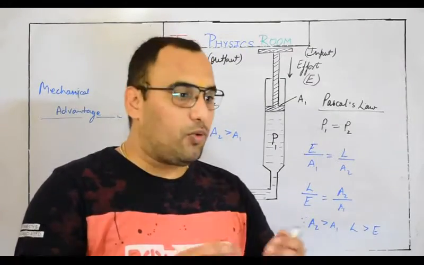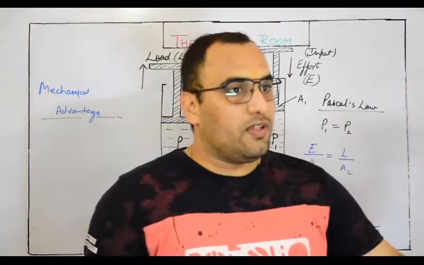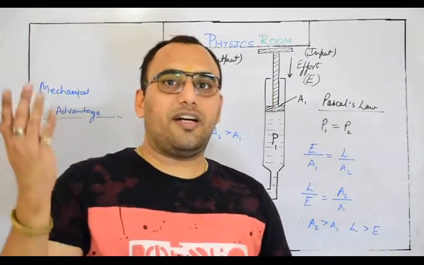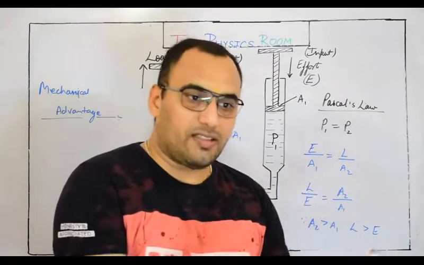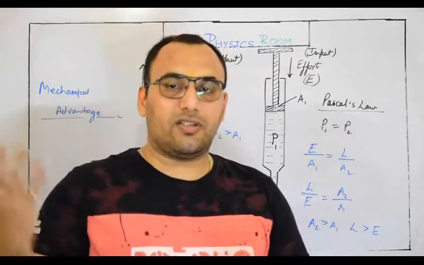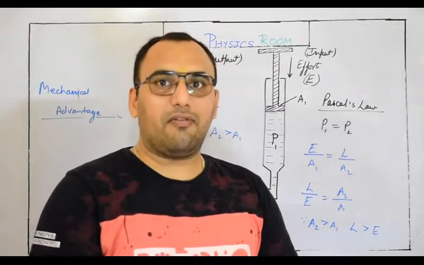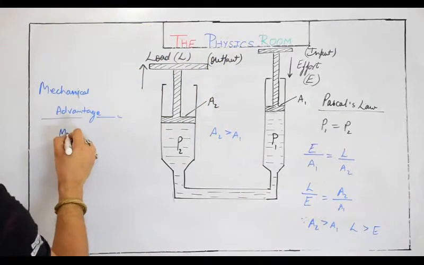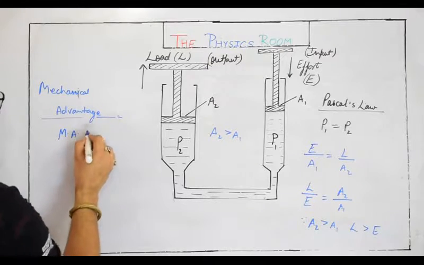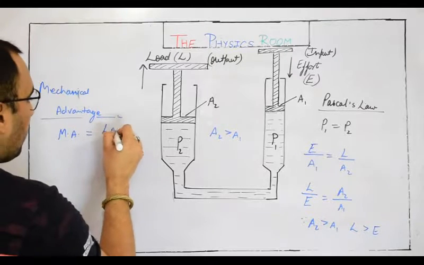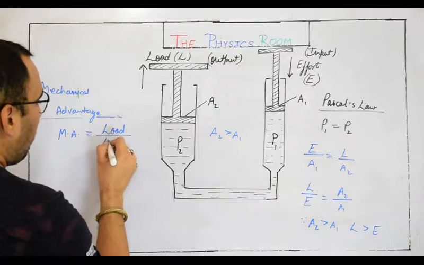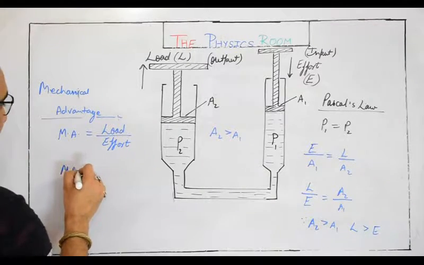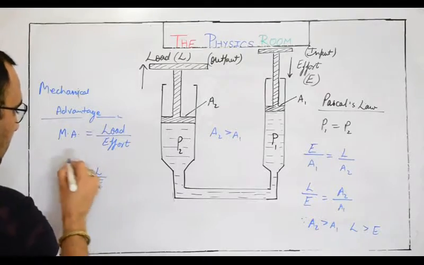Mechanical profit is that you are applying just a force of 10 kgf, or a force of 100 Newton, and you are lifting 200, 300 Newton. So the input force is simply lesser than the output force. So it's a kind of an advantage. That's why mechanical advantage is represented by MA, and it is the ratio of load lifted upon effort applied. Load upon effort, or we can simply call it MA equals L upon E.